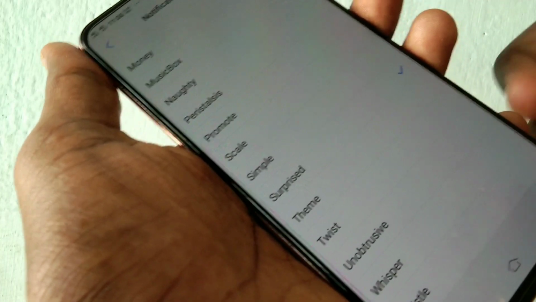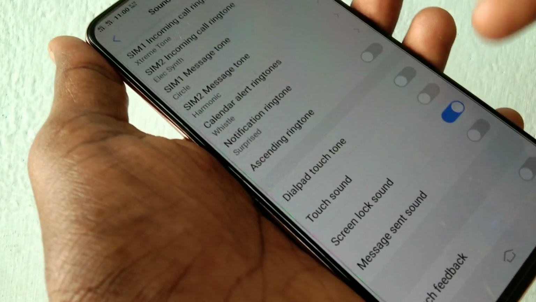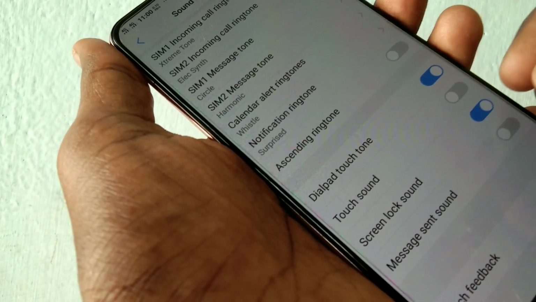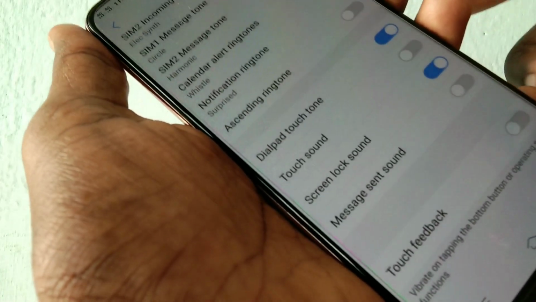Also, you can select another tone for notification. You can also control some sounds like dial pad touch tone, touch sound, etc.